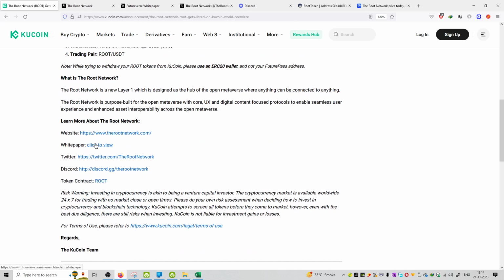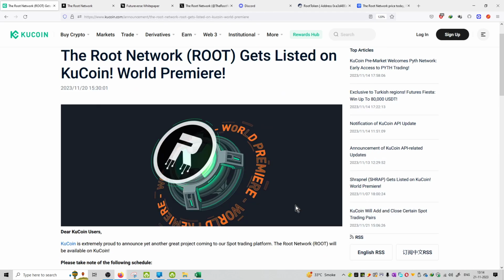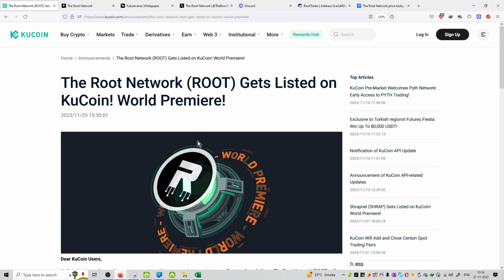You can also check out the website, white paper, Twitter, Discord, and token contract over here. And उनका risk warning भी यहाँ पे available है. That is the update coming from Kucoin team. You can see the update. I will provide the link in the description box.